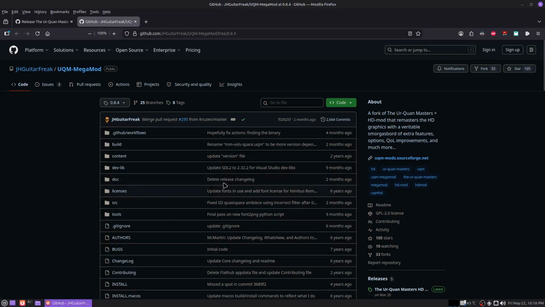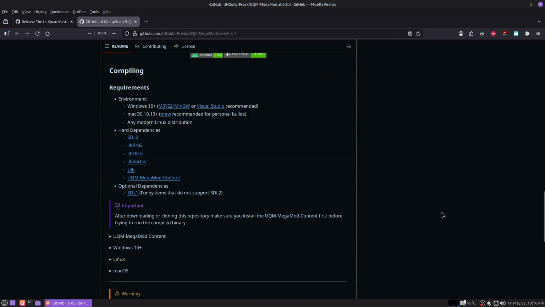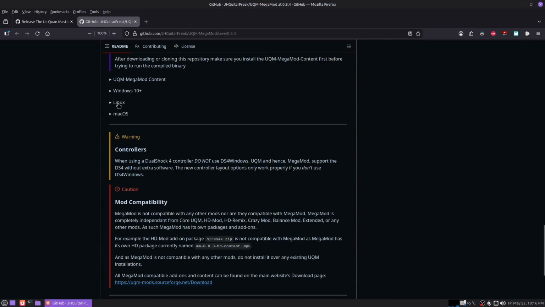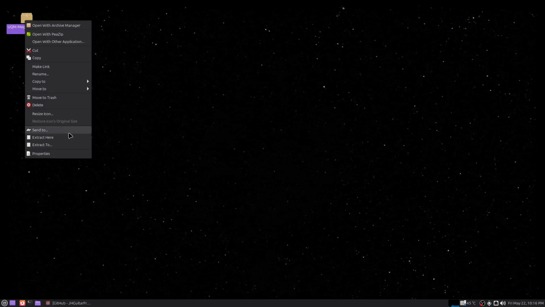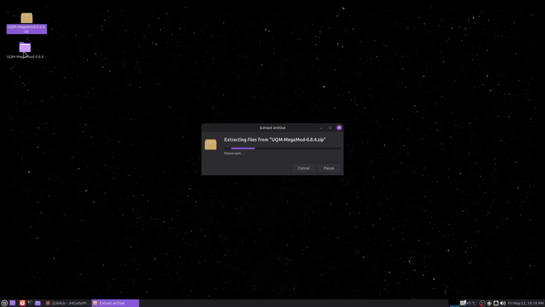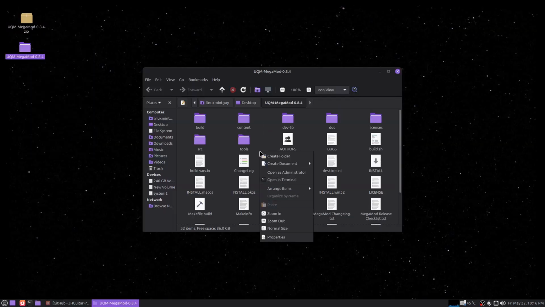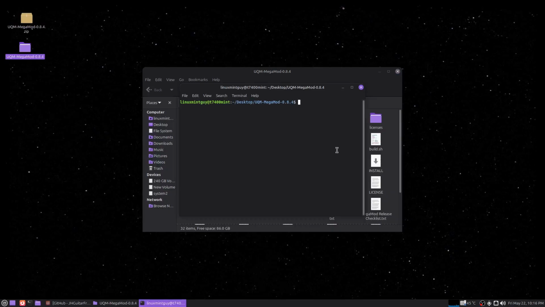The GitHub page has installation instructions for Linux. If you just scroll down here and click on the little thing that says Linux with an arrow next to it, you can just simply click this to copy it, go to the source code, extract it. I'm going to go ahead and open a terminal. Okay, this might require a little bit of correction here. It's got some bad spacing.